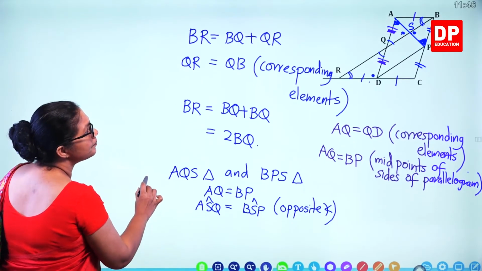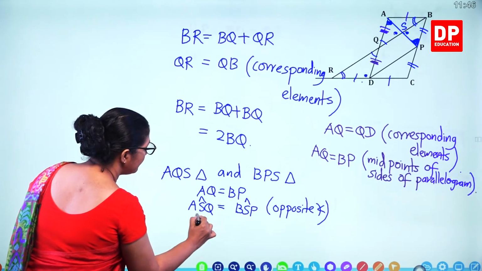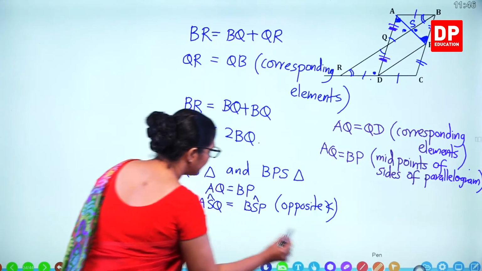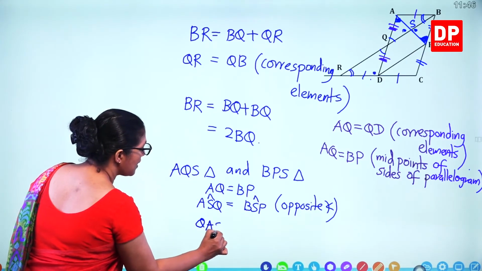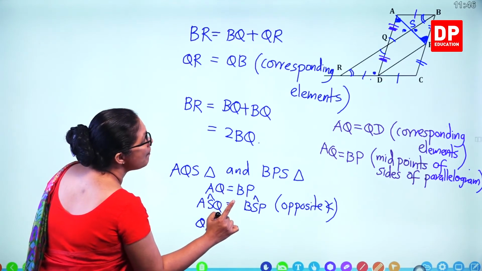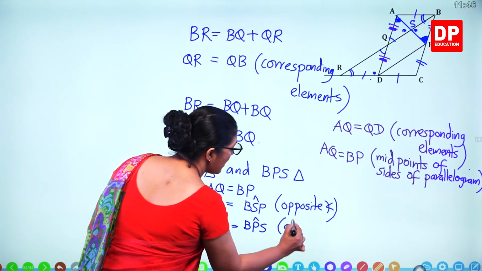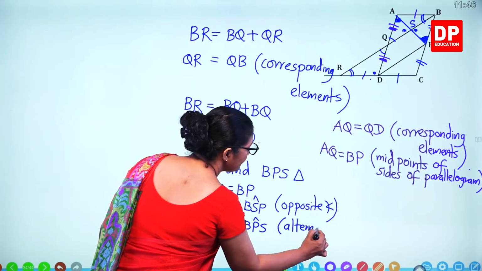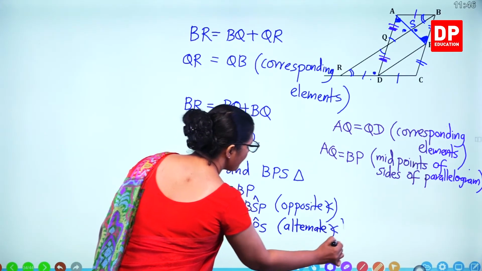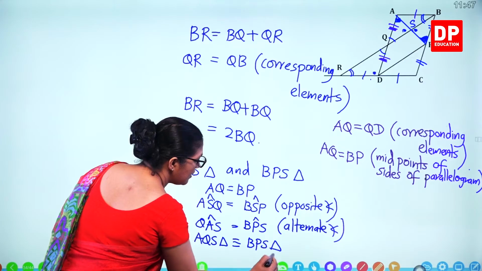And then QAS angle is equal to BPS, alternate angles. So these two are congruent. AQS triangle is congruent to BPS triangle.